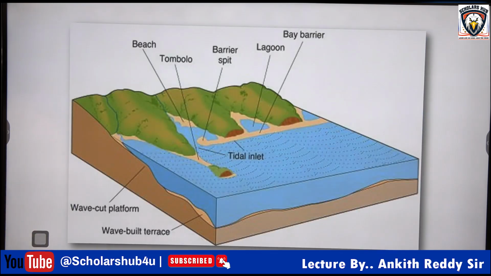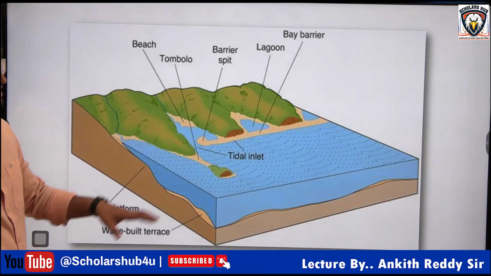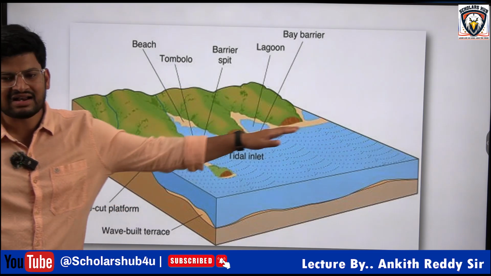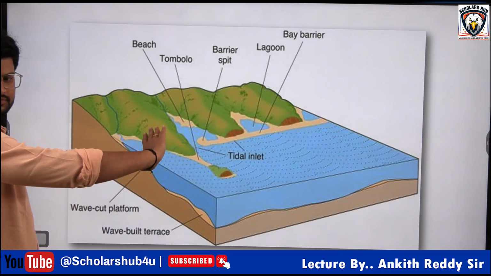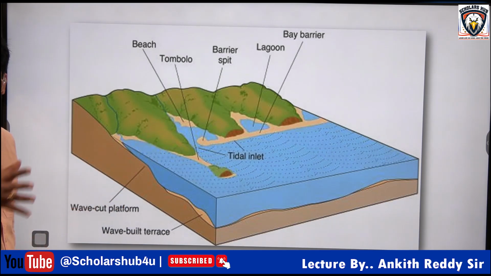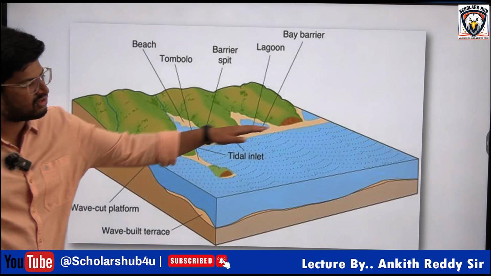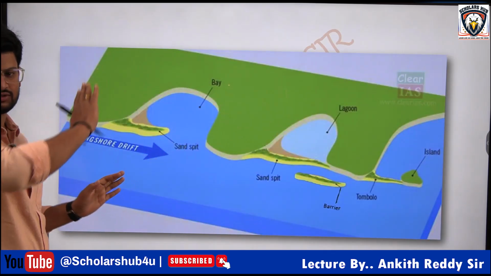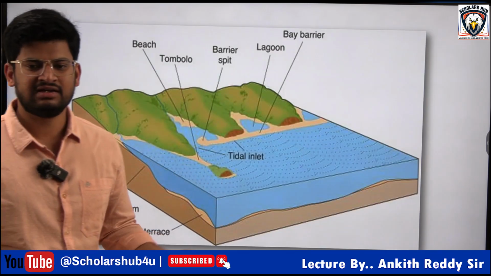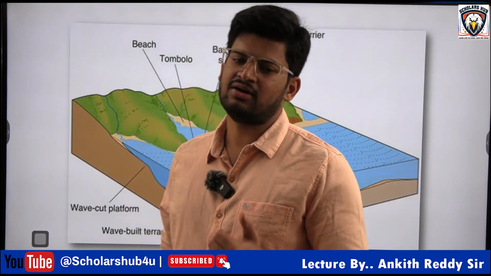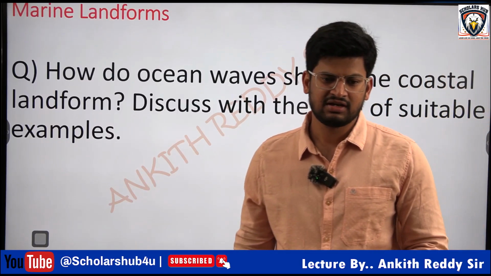Now you may get a doubt, sir, that all the deposits should be on the shore, forming beaches, but why are these parallel structures sometimes formed? What happens is, when the sea waves come straight, but sometimes because of the winds, the sea waves change direction and move longitudinally. Instead of moving towards the coast, they move longitudinally and deposit the sediments longitudinally, forming sandbars, spits and lagoons. Okay, so this is about the coastal landforms.